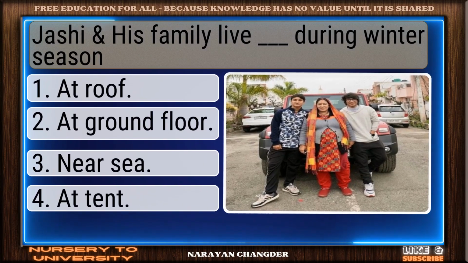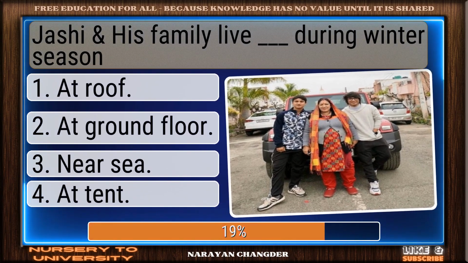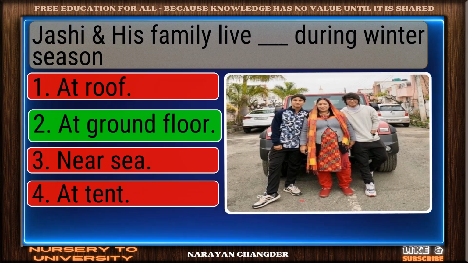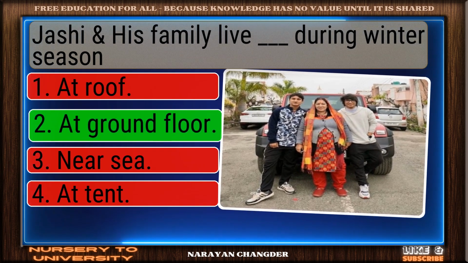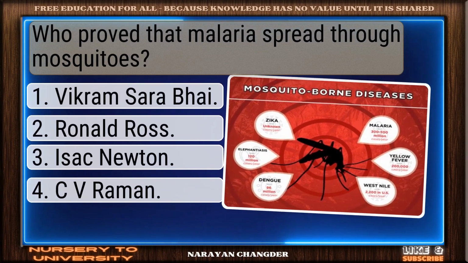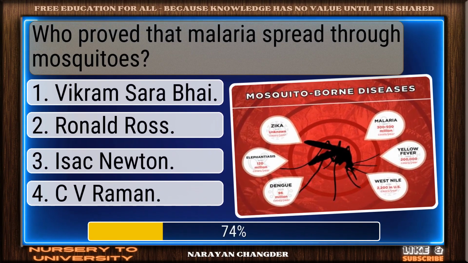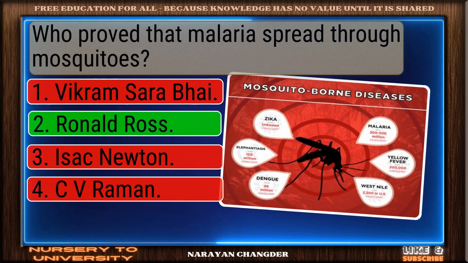Jashi and his family live dash during the winter season. Clear logic. Your choice, at ground floor, is sound and 100% true. Who proved that malaria spreads through mosquitoes? Good thinking. Ronald Ross is the right answer.